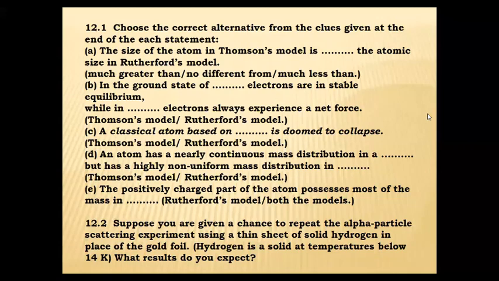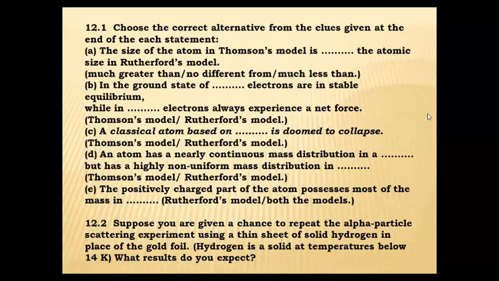Check the fourth one. An atom has a nearly continuous mass distribution in a dash model. Continuous mass distribution, which model? And one more: but has a highly non-uniform mass distribution in which model. Here also they gave Thomson model and Rutherford model, and two blanks. According to the Thomson model, the total mass of the atom is uniformly distributed. So the first answer, Thomson model, should be written. So first one D, Thomson model.